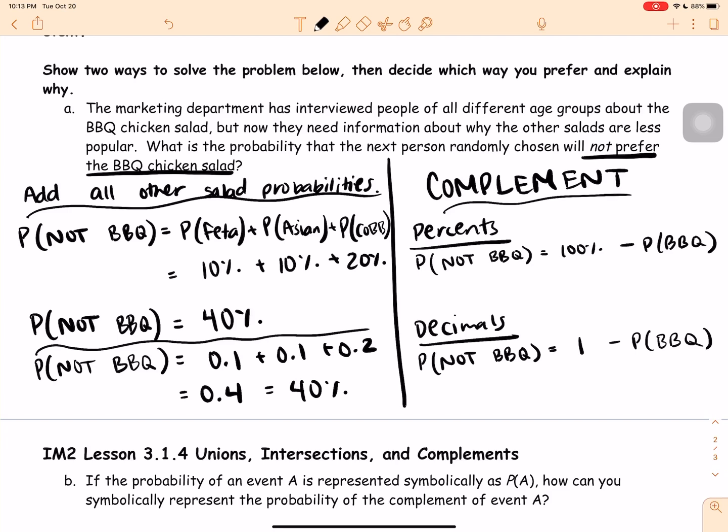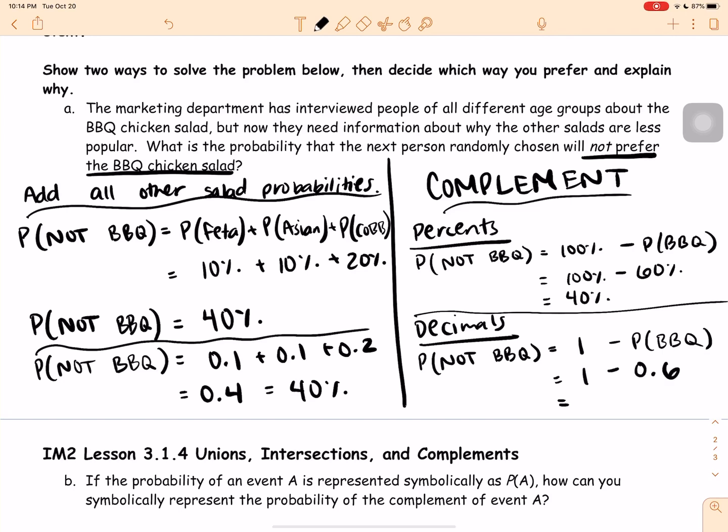So with the percents, 100%, 60% of the people like barbecue. 60% if you go back up and look at our table. So that tells me 40% do not like barbecue or do not prefer it, right? The probability of barbecue is 0.6. 1 minus 0.6 is 0.4, which is 40%. So any way you do it, the probability of not barbecue is 40%. Whatever way you solve it, you should all end up with 40% each time.